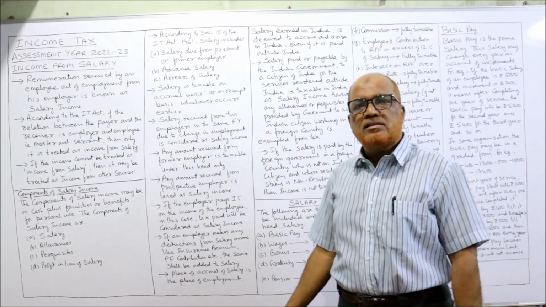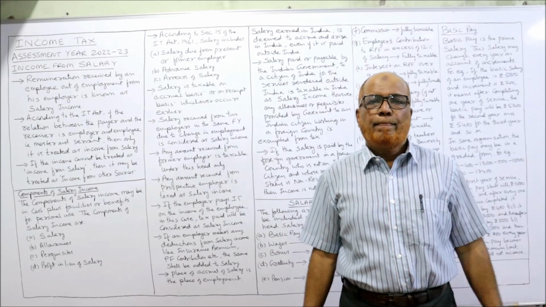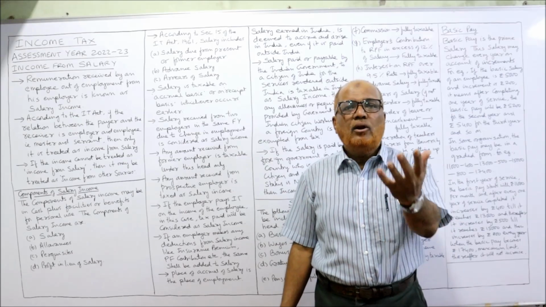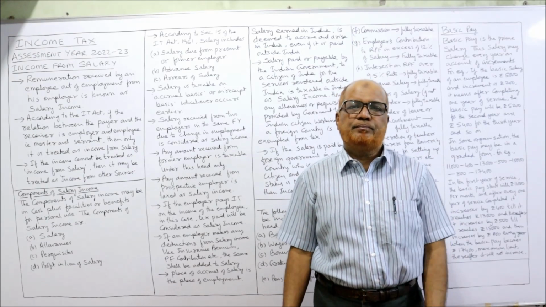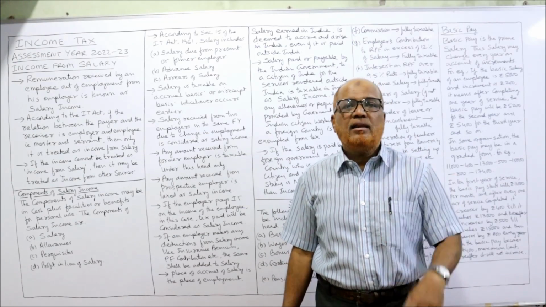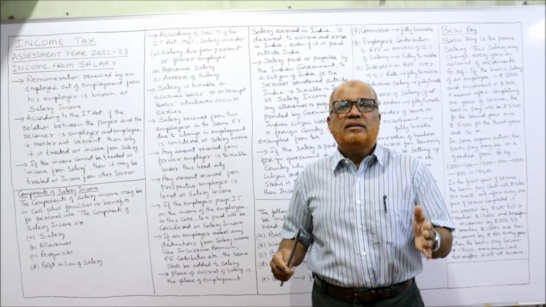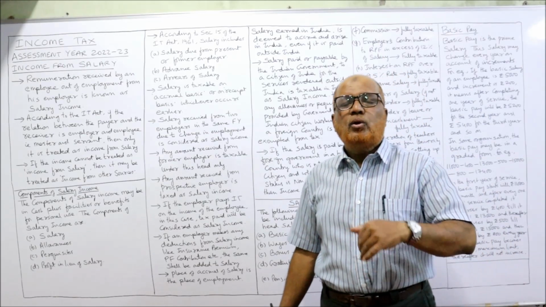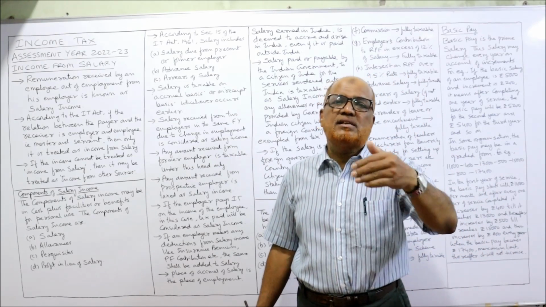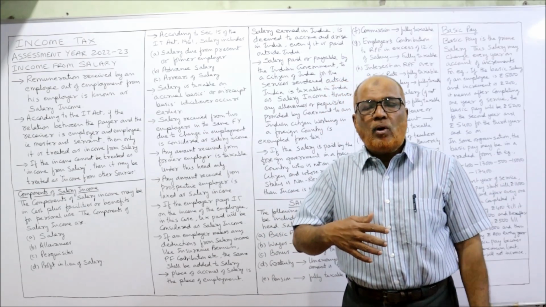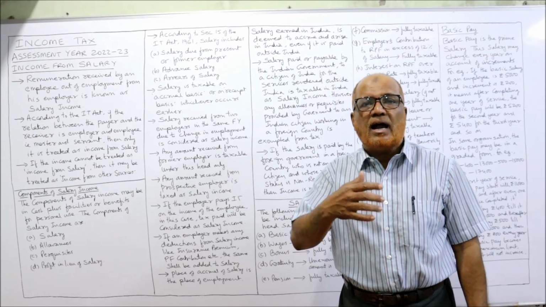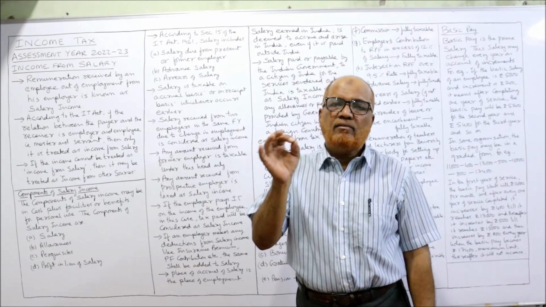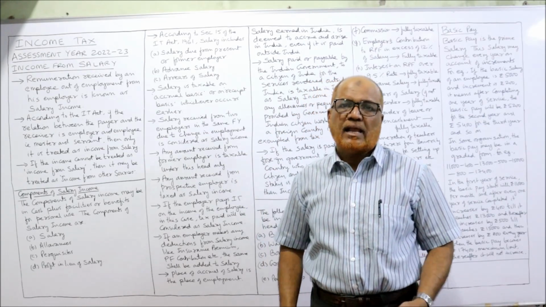Second, advance salary received, not loans. If a loan is given by the employer to the employee, that loan amount is not salary income. If advance salary is given, for example, the current month is January and the employee has requested the employer to pay the salary for the next 6 months in advance, so the employer has given 6 months advance salary to the employee, that advance salary will also be treated as a part of salary income.